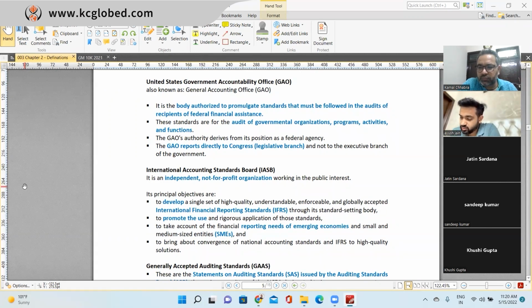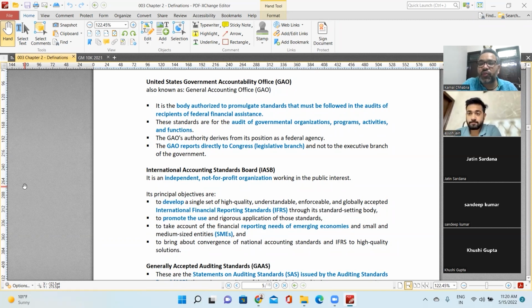So does GASB issue anything, sir? GASB issues accounting standards. Then GAO? They issue auditing standards. Okay, accounting and auditing. Auditing standards are issued by AICPA for non-issuers. PCAOB, which comes under the SEC, issues them for issuers. We are talking about auditing standards, right? And for the government entity, they are issued by the Government Accountability Office.